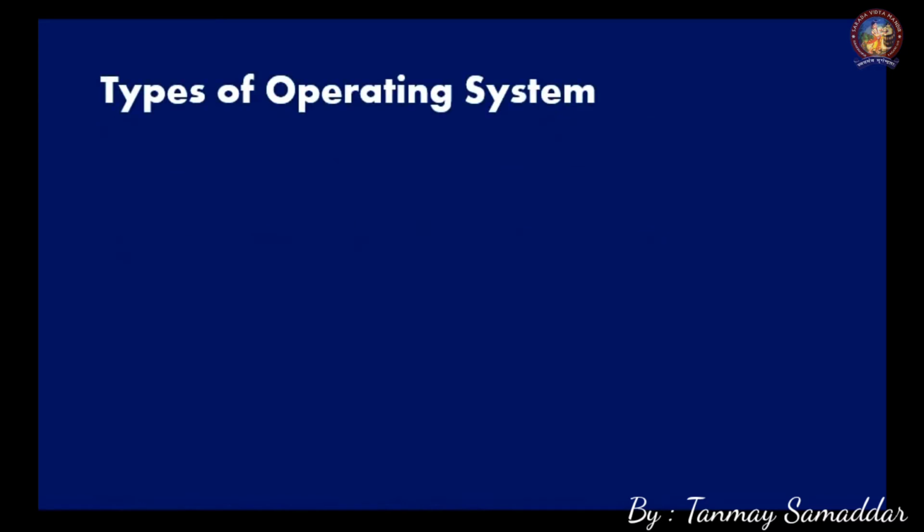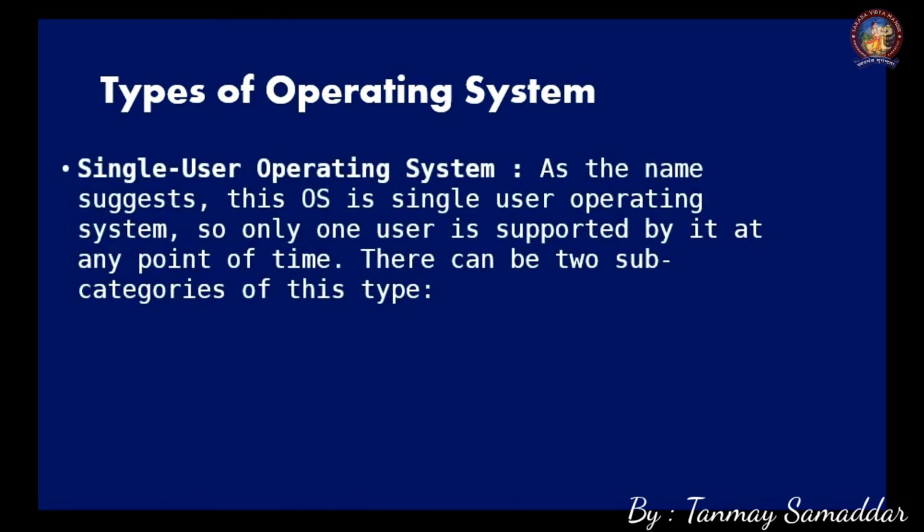So at first there are basically two types of operating system. The first one is single user operating system. Single user, as the name refers, in this operating system only one user is allowed to work at a particular point of time. So more than one user is not allowed here, like the computer we are using in our home.